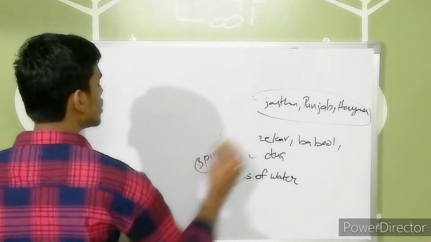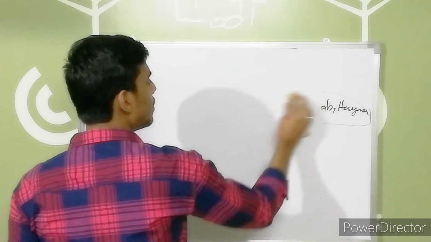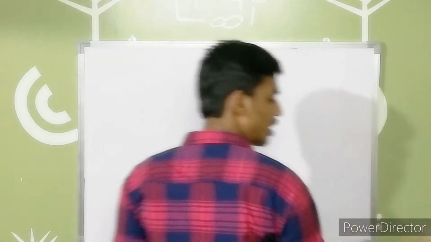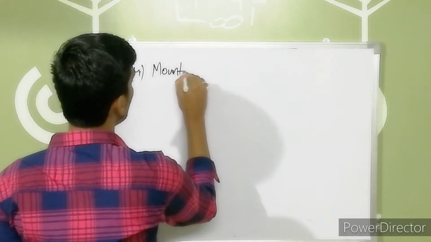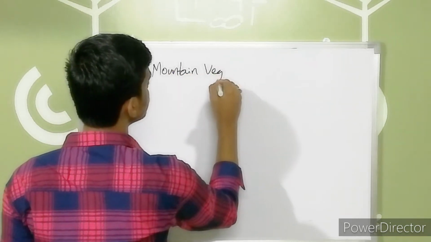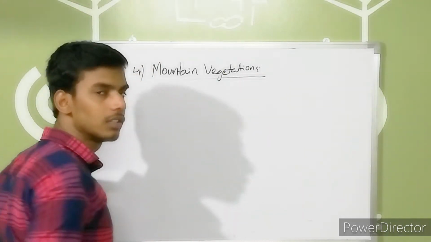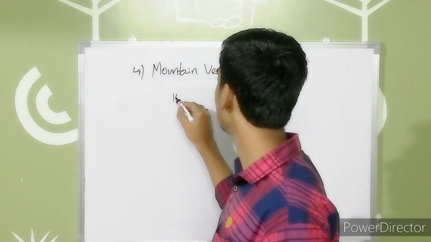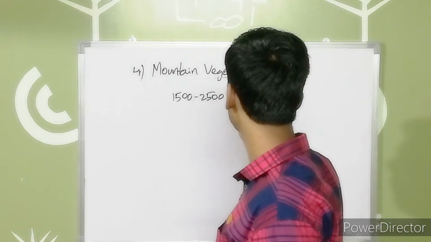Fourth one is mountain vegetation. When I'm talking about mountain vegetation, there are many trees present in these areas due to variation in height. For example, I can say the variation in height from 1500 to 2500 meters.